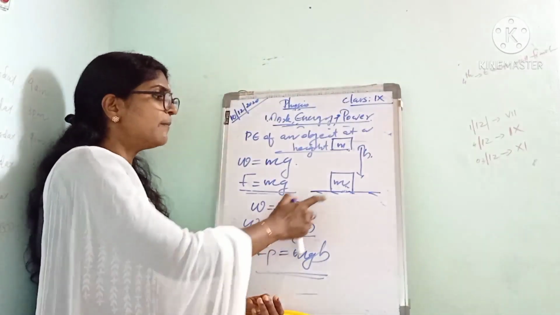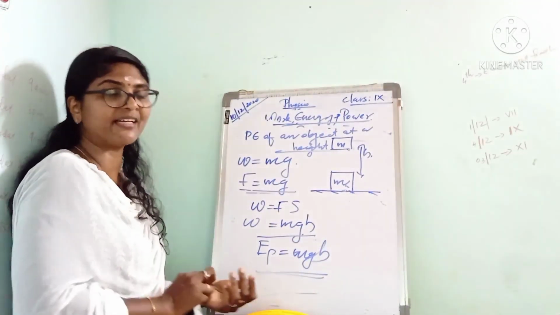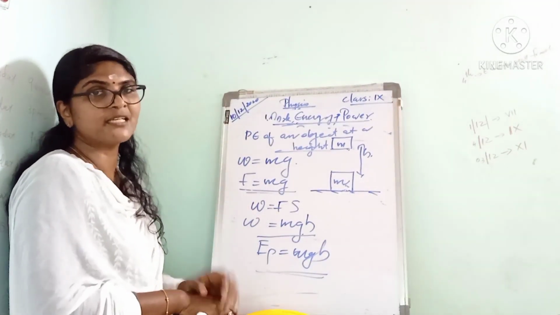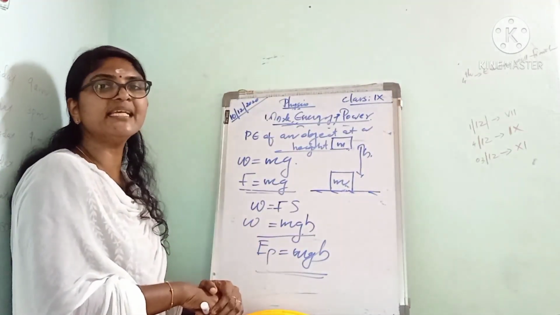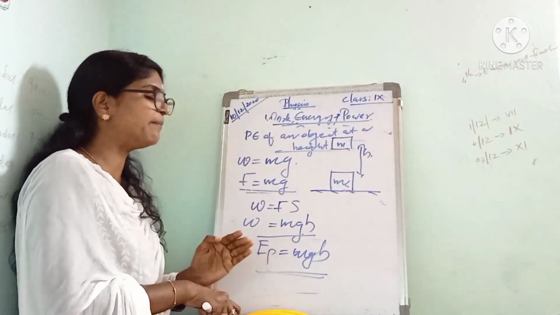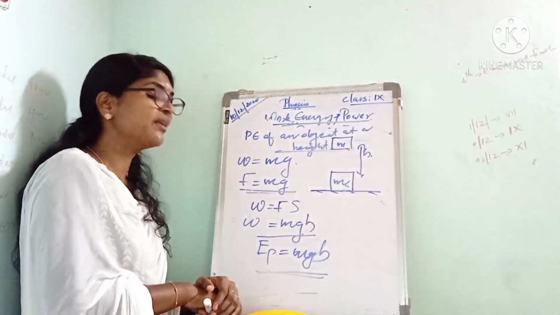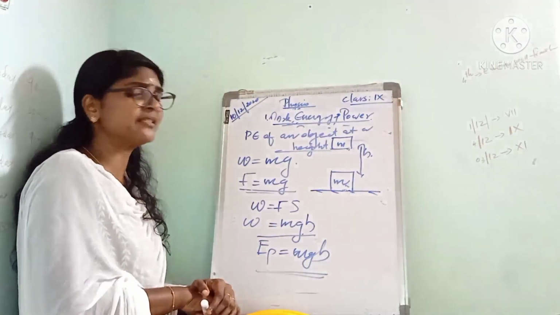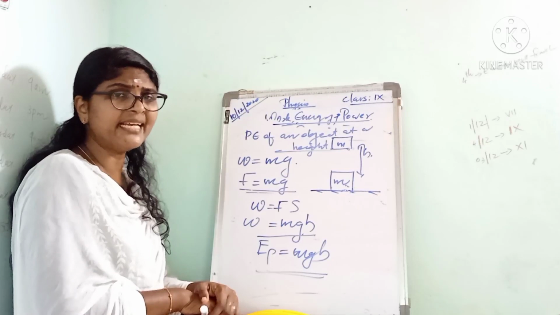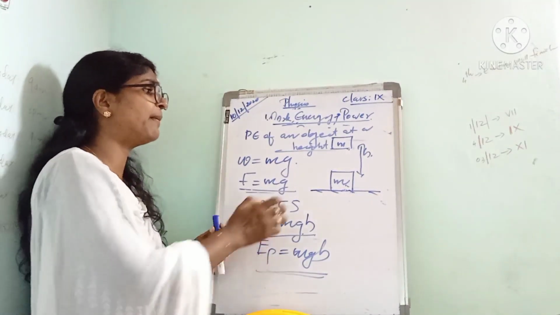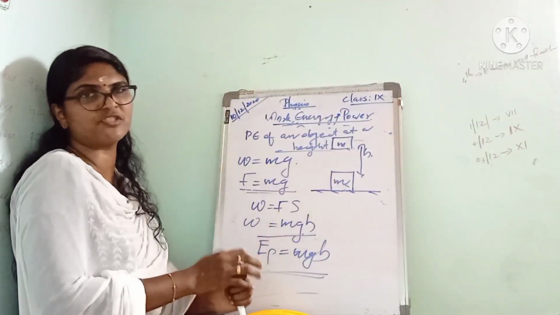This is the work done to move the object through a certain height h, and this work done is stored in that object, or converted in that object as potential energy, the gravitational potential energy EP, that is equal to mgh. So the gravitational potential energy EP is equal to what? mgh. So the gravitational potential energy depends upon the mass, the acceleration due to gravity, and the height h. Listen to it. And here the work done by the gravity depends only on the initial and final position.